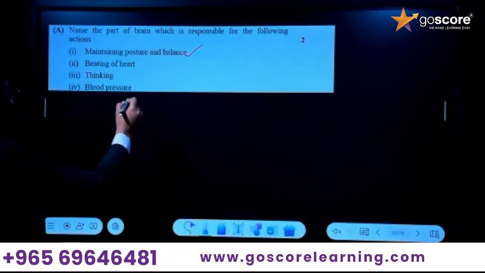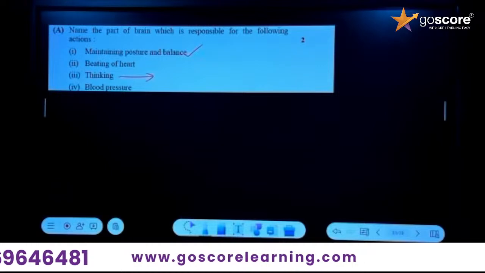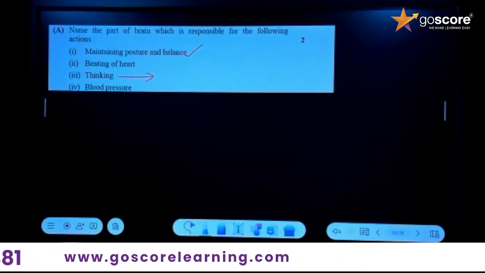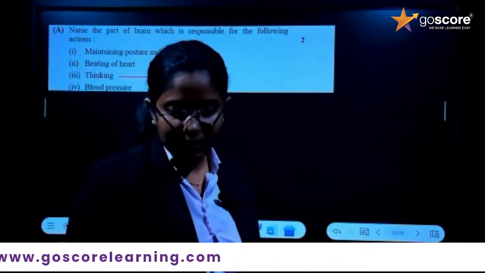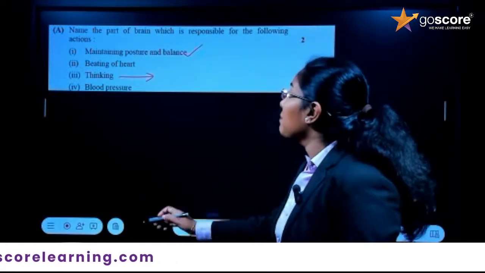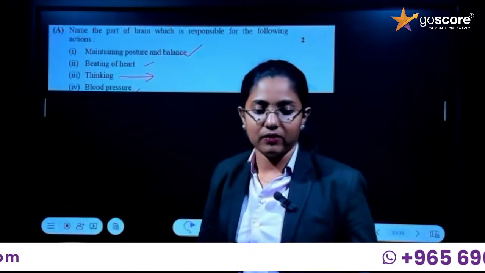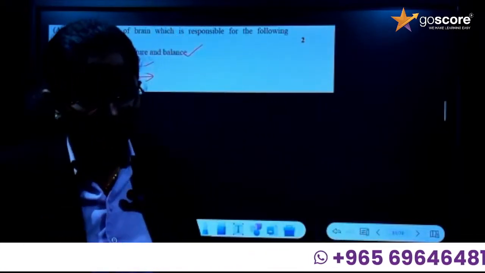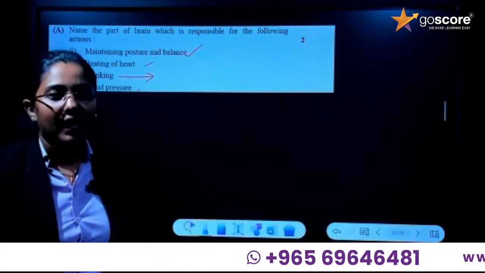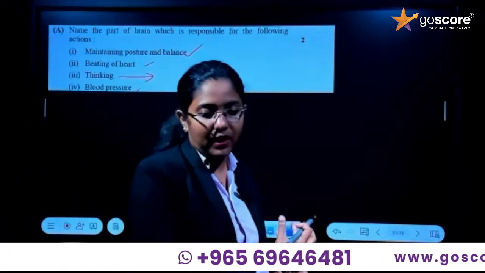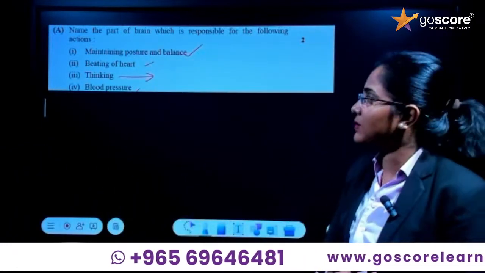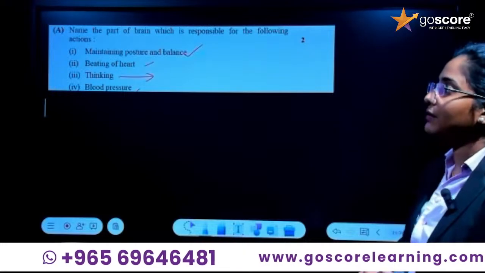Then the thinking part. Thinking is by the forebrain. Then beating of the heart and blood pressure. Which part of the brain helps with that? Medulla helps in that. Yes, the medulla helps in the beating of the heart and blood pressure.